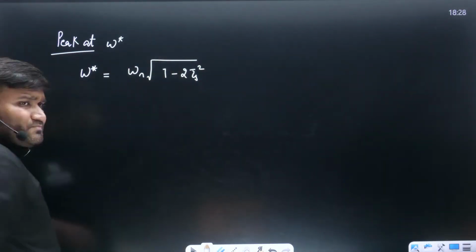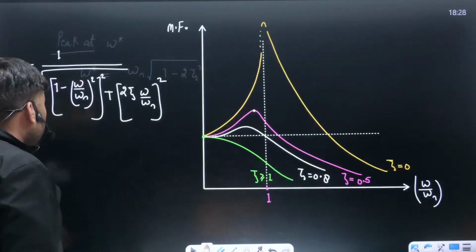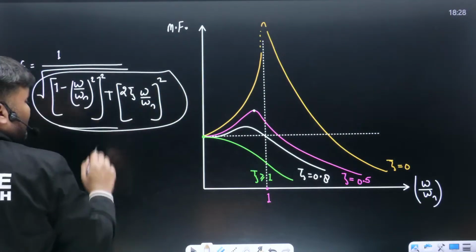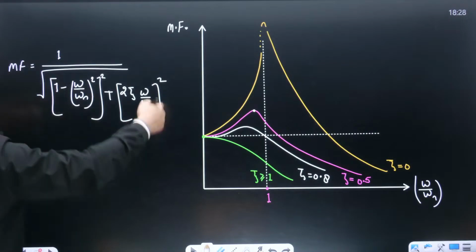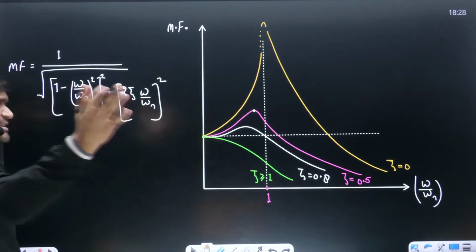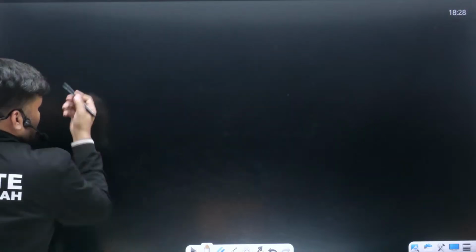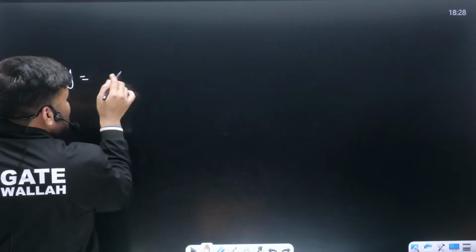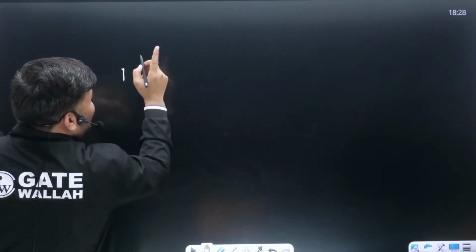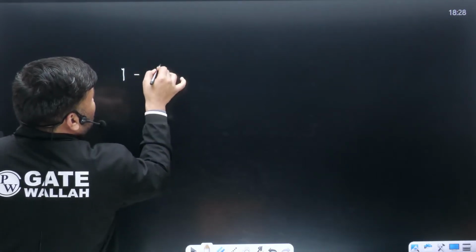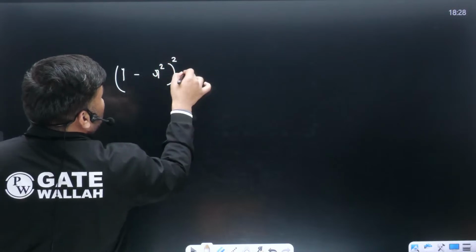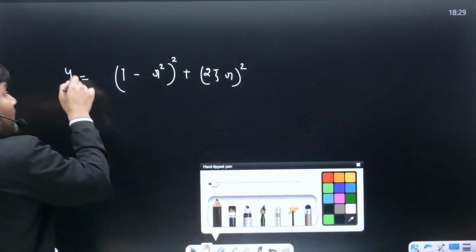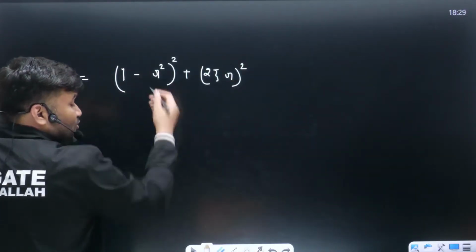How do we get this? Is it understood how this would have been derived? Sir, when this value is going to be minimum, you are going to get your maximum value. And how do we take the minima of this? Sir, we study this in 12th standard. For any function under root, just avoid the under root. What is the function written over here? 1 minus omega by omega n. If I write omega by omega n as the frequency ratio r, it is 1 minus r square whole square plus 2 zeta omega by omega n, which is again r, square. When this is going to be minimum, at what value of r, that is what we have to identify.